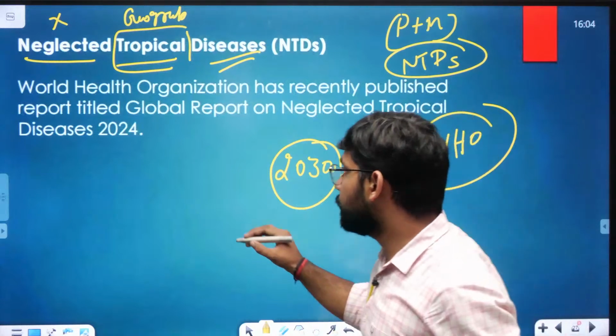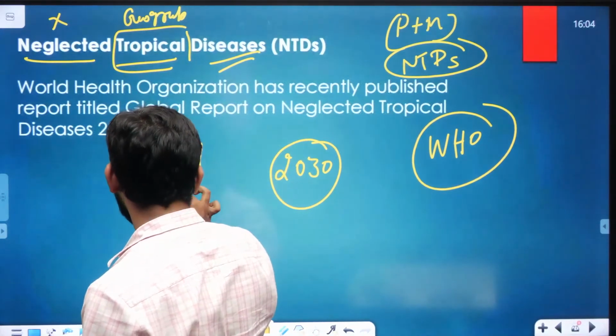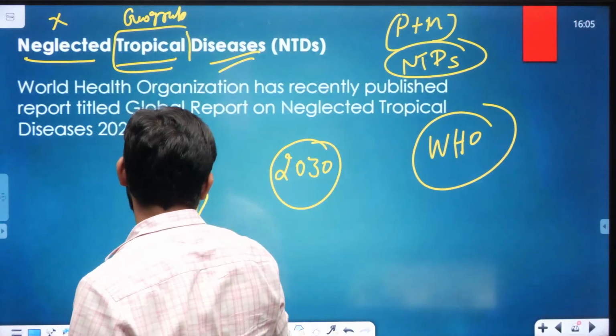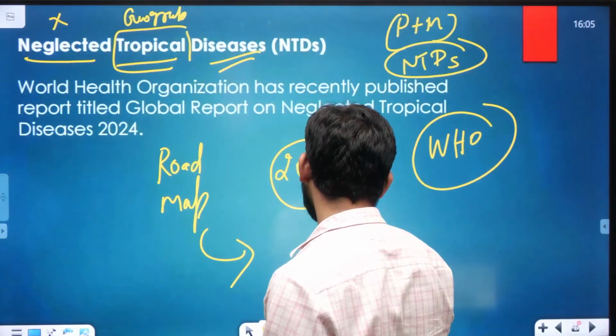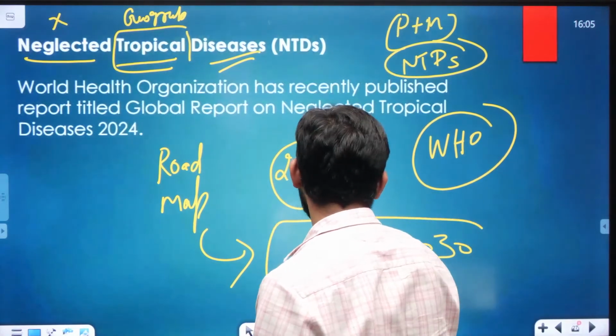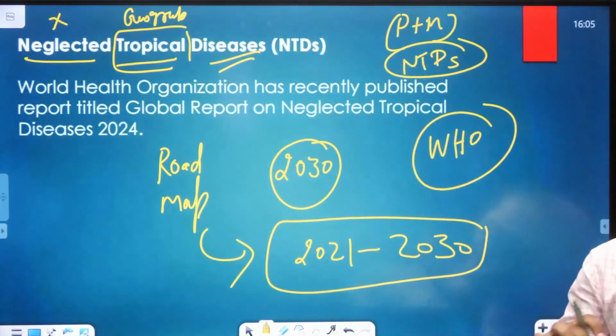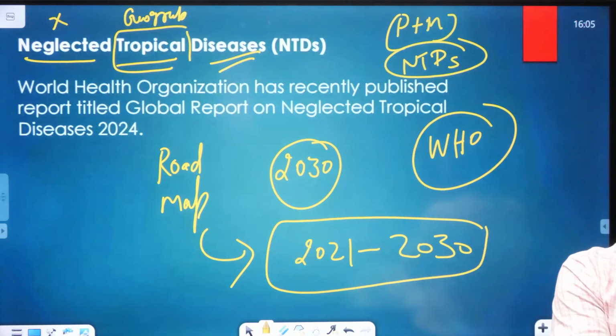They released a roadmap for the NTDs for 2021 to 2030. That is a 10-year roadmap for the elimination of the NTDs.